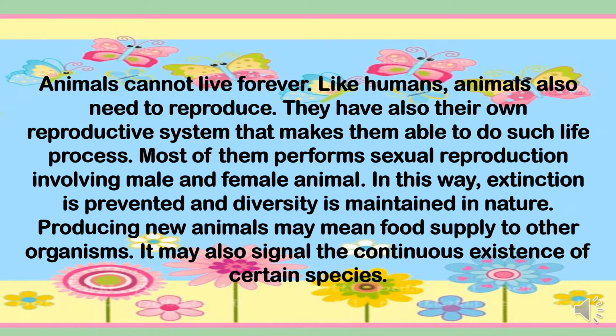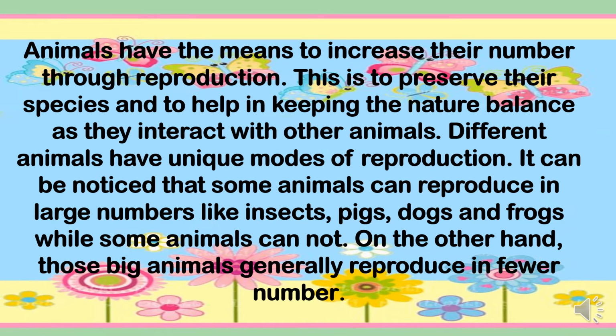Producing new animals may mean food supply to other organisms. It may also signal the continuous existence of certain species. Animals have the means to increase their number through reproduction. This is to preserve their species and to help in keeping the nature balanced as they interact with other animals.